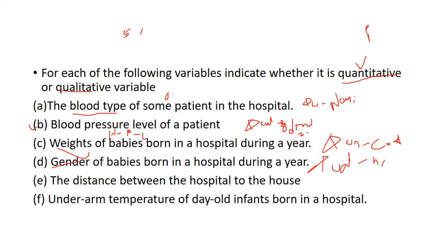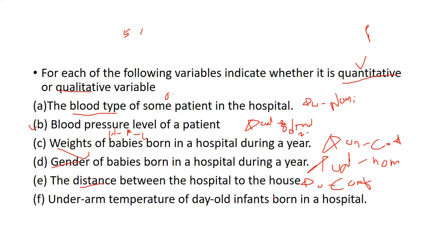Okay, now see the distance from the hospital to the house. Here we are dealing with distance. If you get 7 kilometers, 5 kilometers, it is related to quantitative. In quantitative, since we are dealing with distance, it should be continuous because it can have decimal points and all things also.